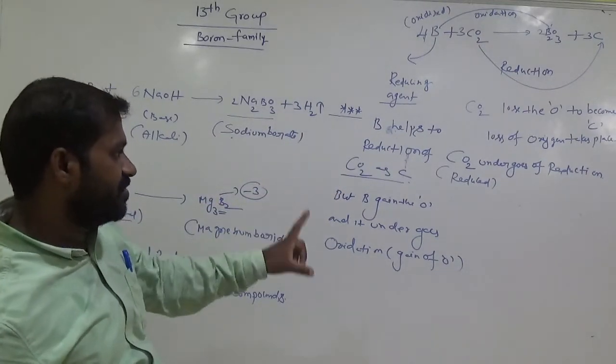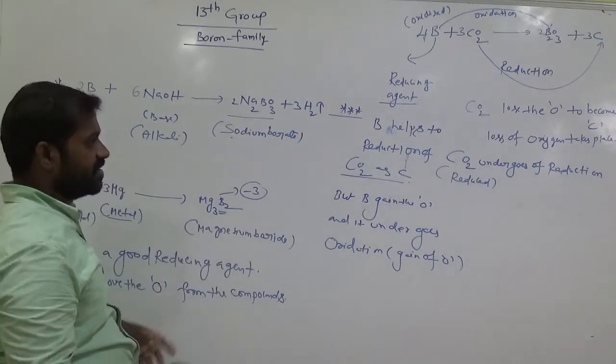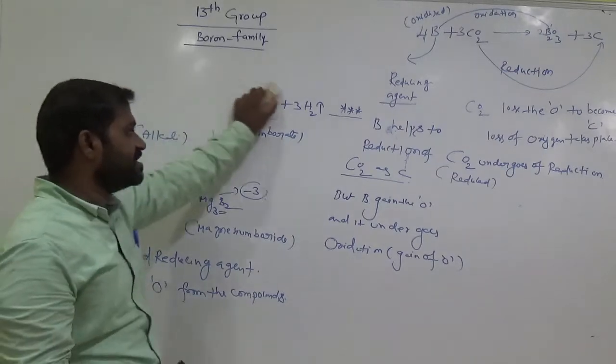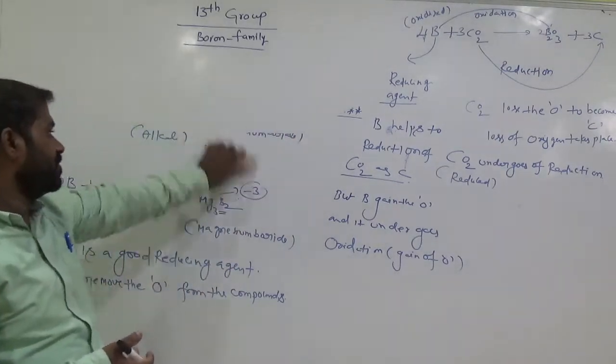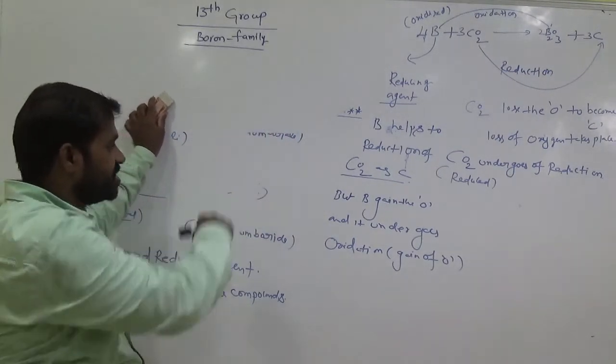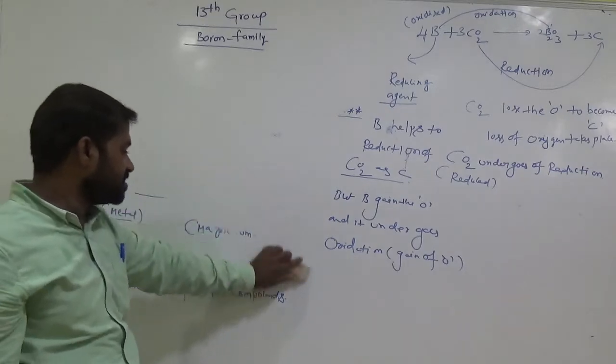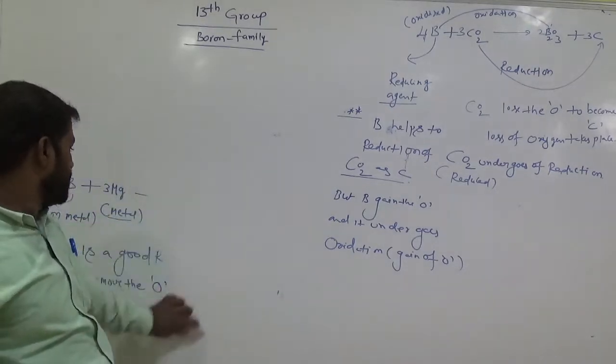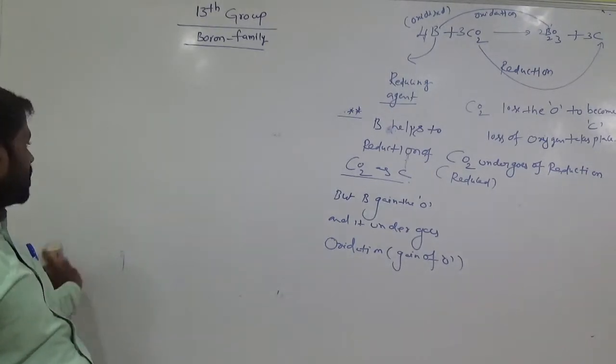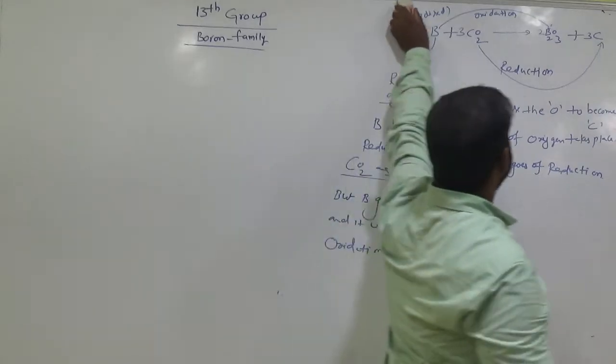Clear? So write down very carefully. Is there any doubt? Ask me. Okay. Reducing agent means it helps to remove the oxygen from the compounds. Itself it undergoes oxidation. Boron gains oxygen, so it is called oxidation. Here CO2 undergoes reduction. Remember this.